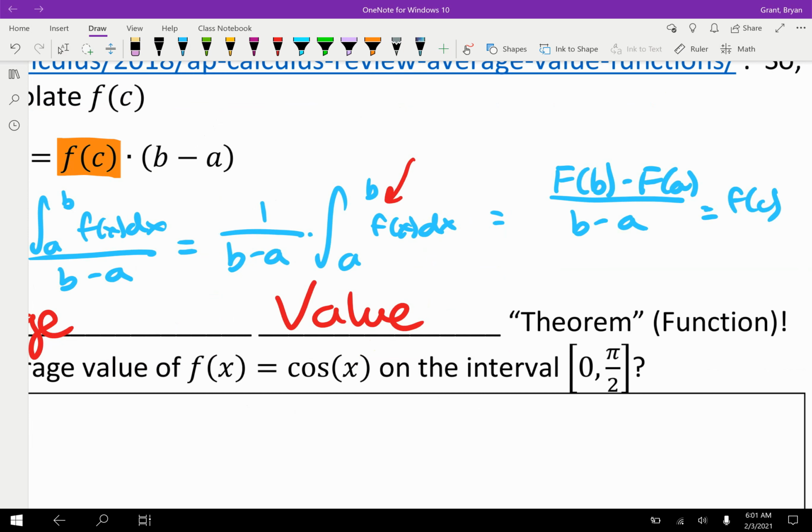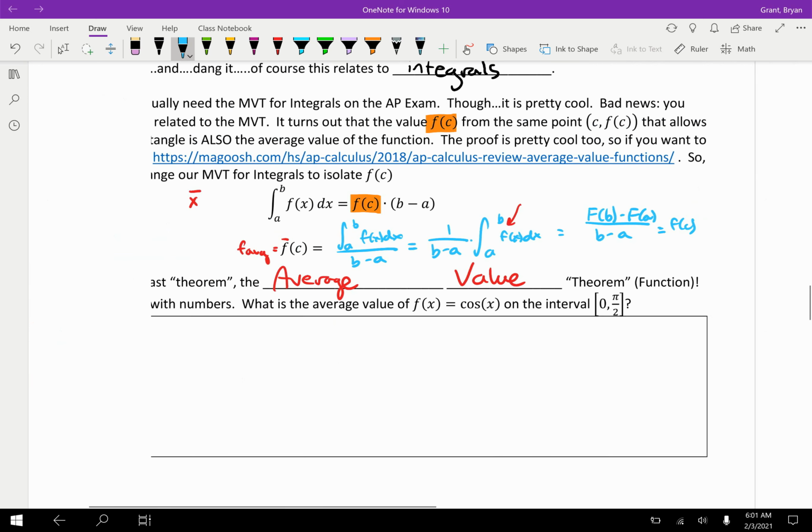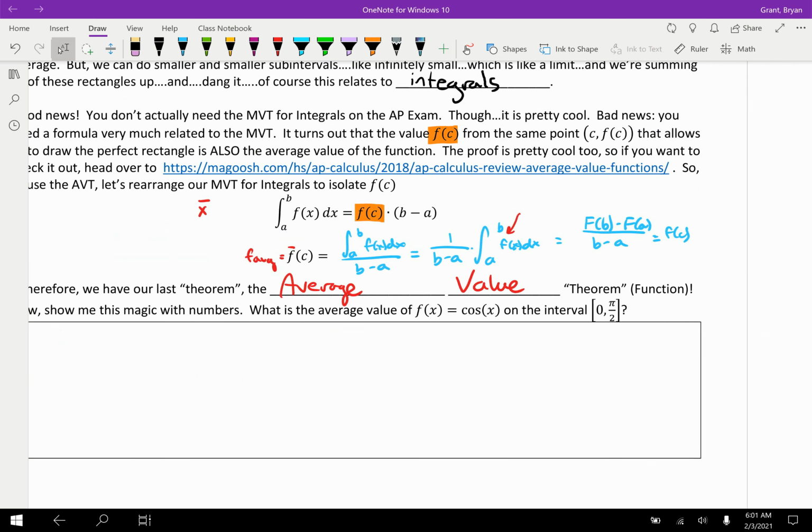So yeah, it's kind of weird. It takes the antiderivative and then kind of takes the derivative again. So it brings us to capital F and then brings us back down to lowercase f. But either way, back on that theorem stuff, because it relates to the mean value theorem for integrals, it is the mean value theorem for integrals.